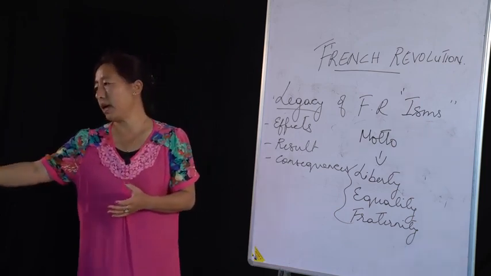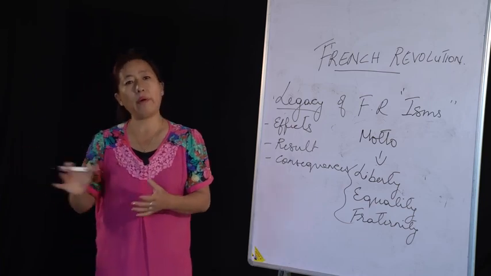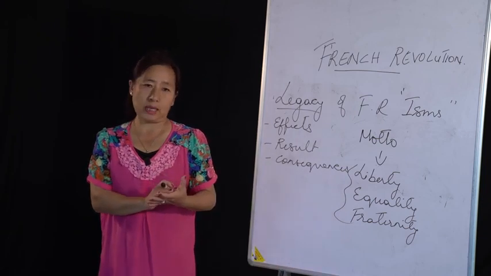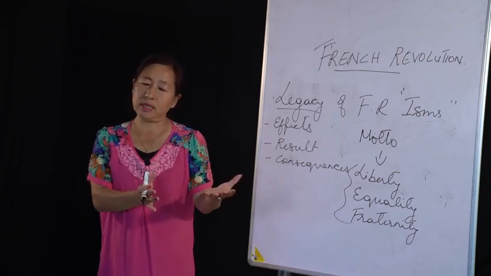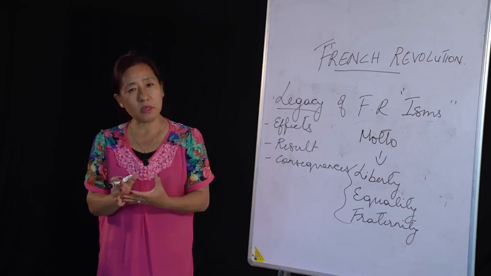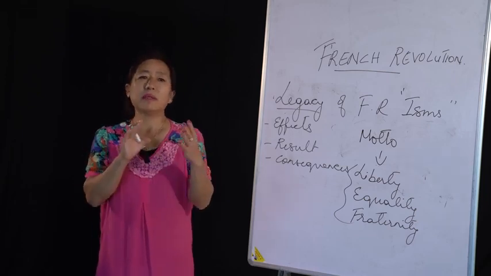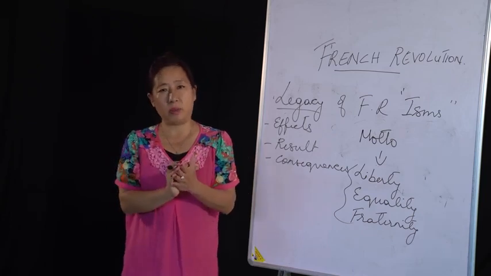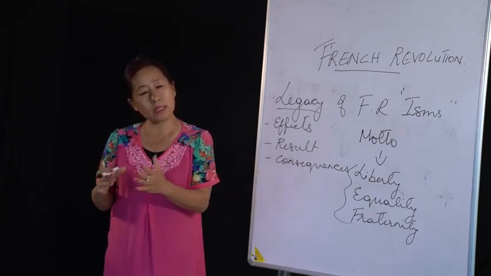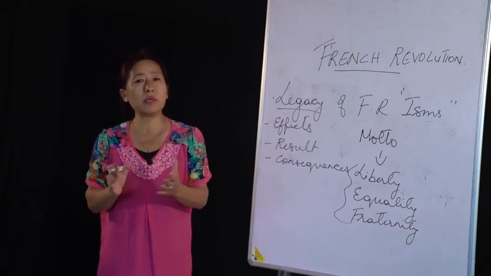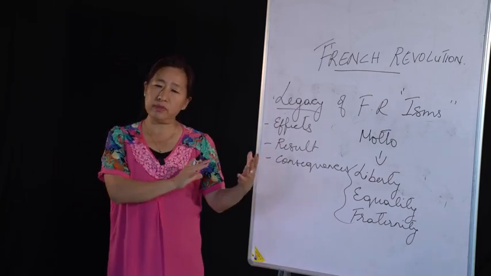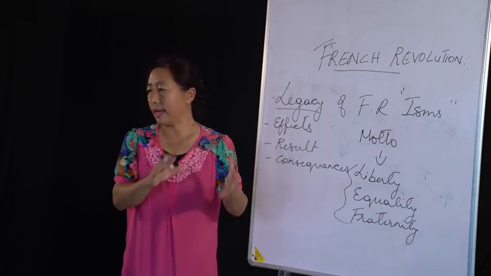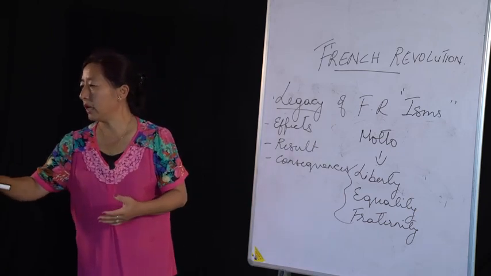Then we also have socialism, where all the means of production are owned by the society. Many people prefer this because in this type of government the gap between the rich and the poor is very small. In one way we can say there is no gap between the rich and the poor, because whatever the country owns belongs to the people. So that is to do with the French Revolution.